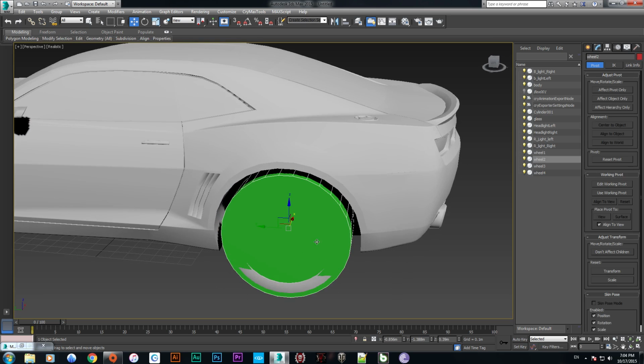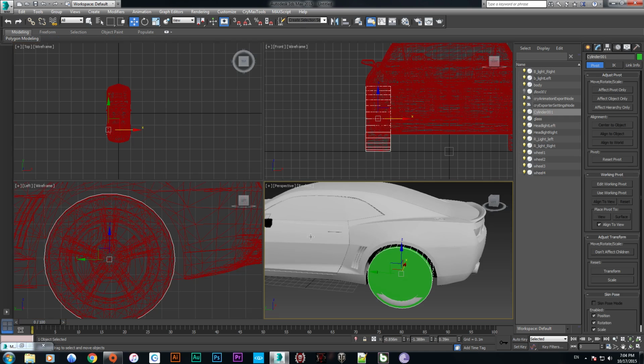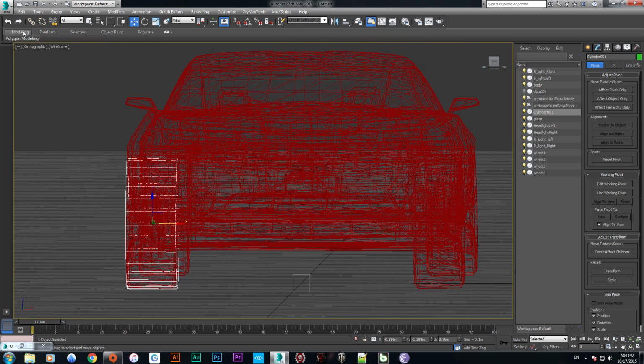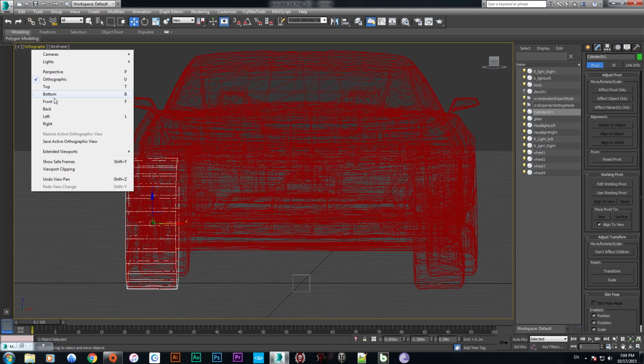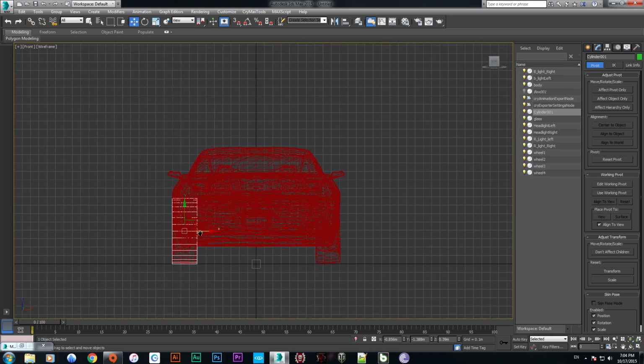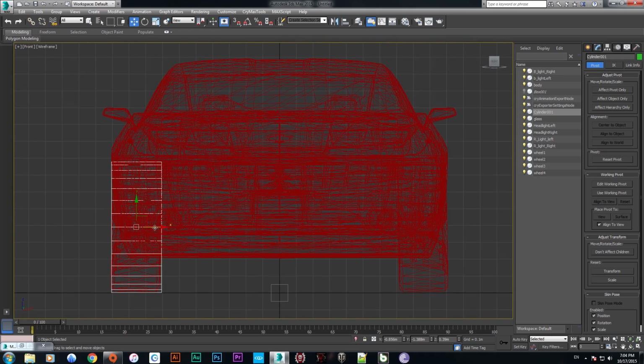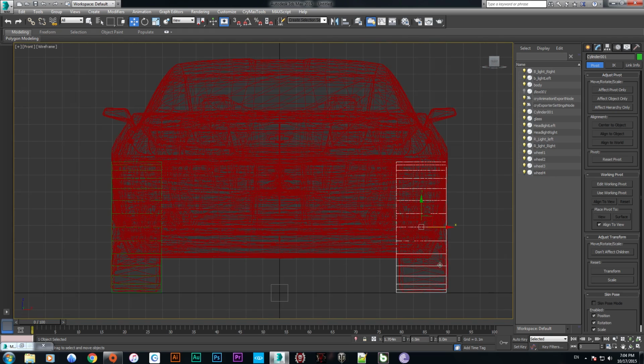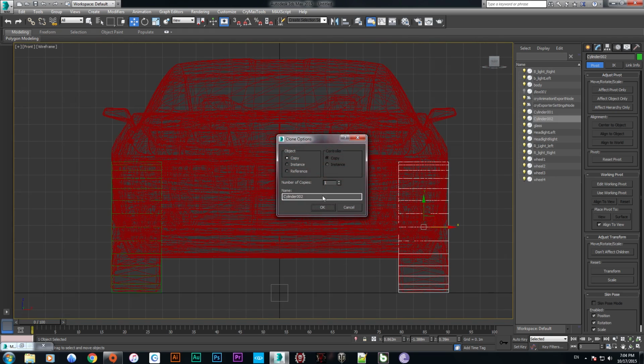Here we go. So now we are going to select this proxy and go to the back or front view, hold the shift button and drag it to the other tire. Copy with the cylinder tool and make it wheel 4 proxy.